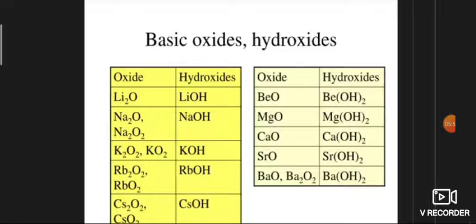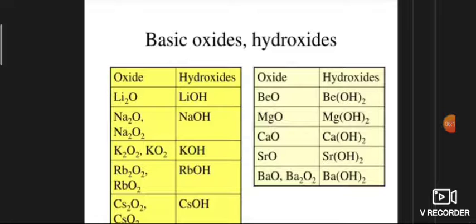So they form basic oxides and hydroxides. Most of the compounds of alkali metals are ionic in nature. General characteristics of the oxides and hydroxides formed: lithium is the least electropositive of these metals.